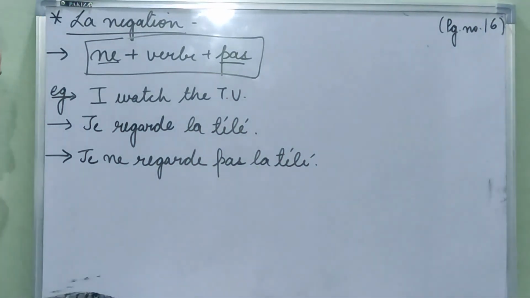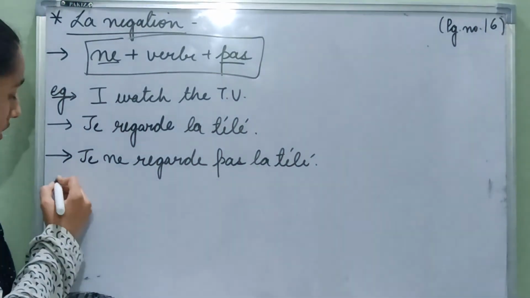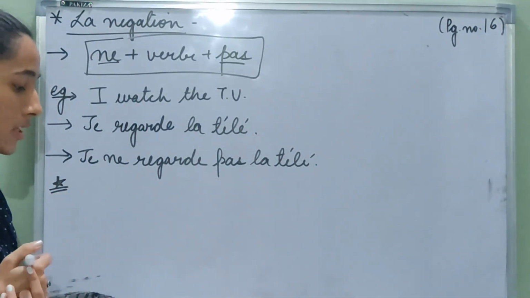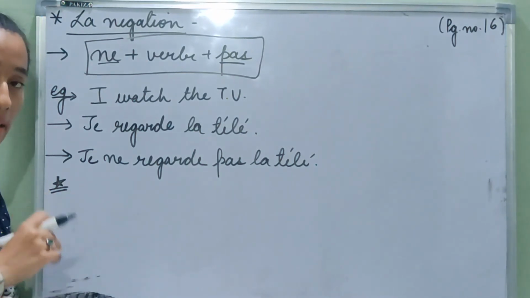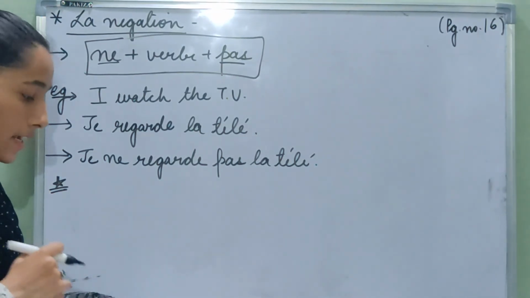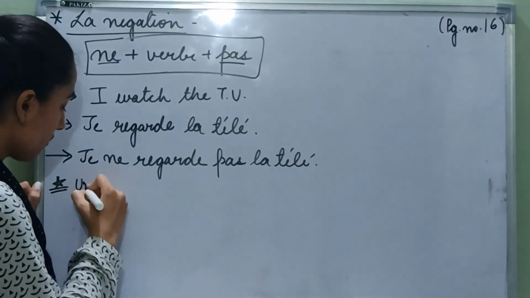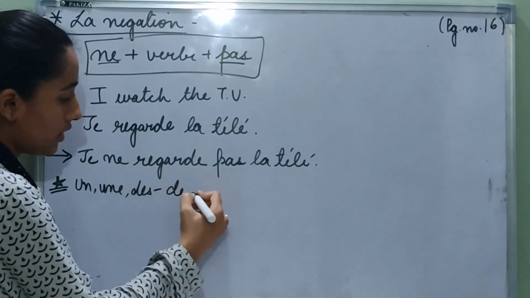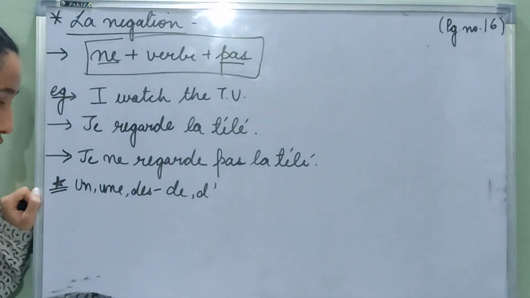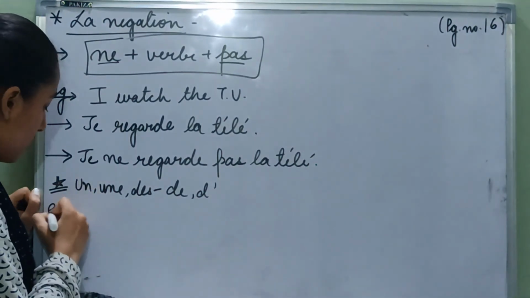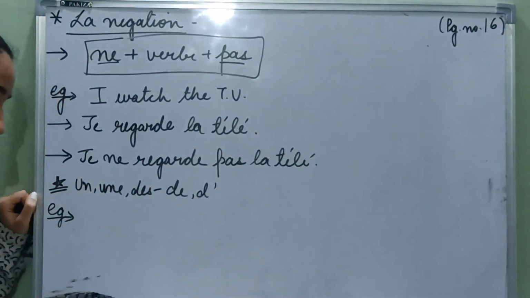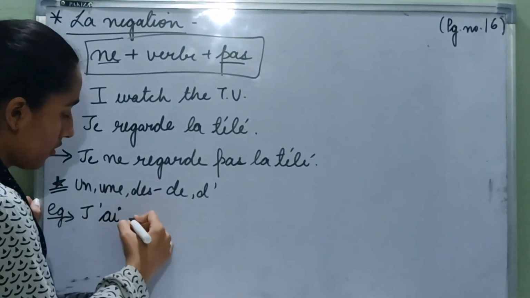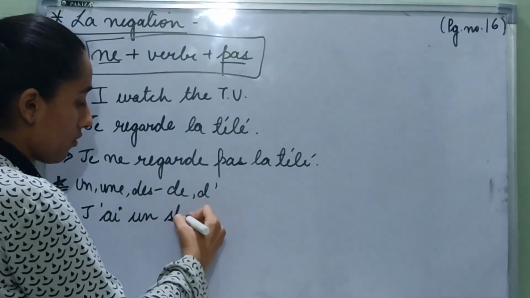I don't watch TV. We also learned another very important thing, that the indefinite and partitive articles become de or d' with the apostrophe in the negative sentence. So for example, j'ai un stylo.